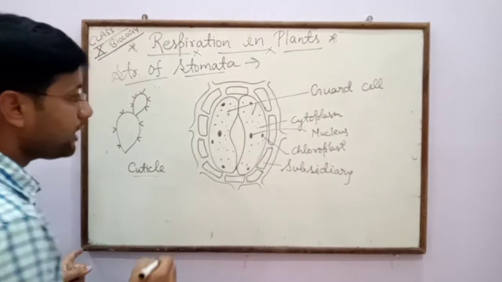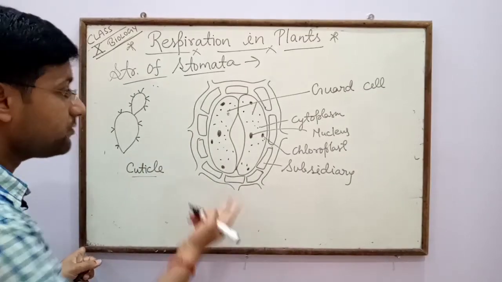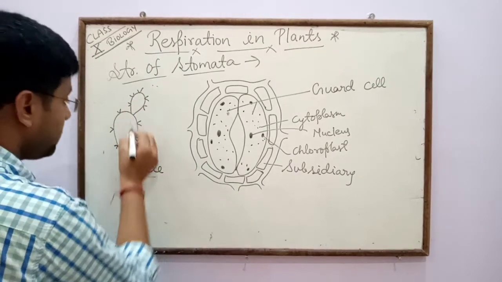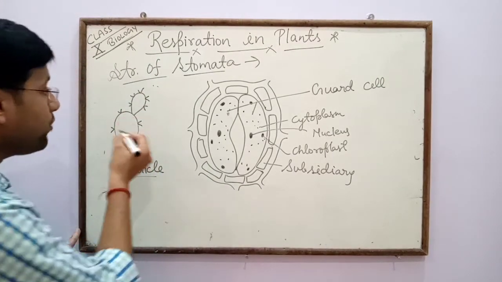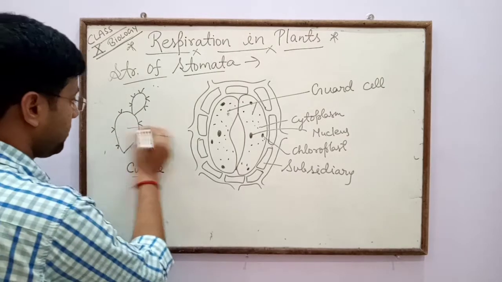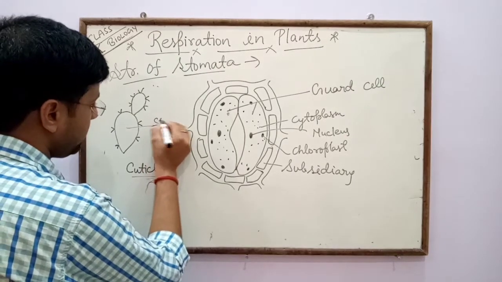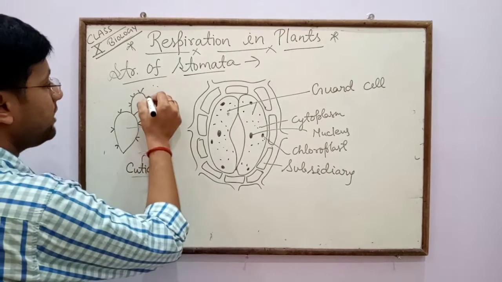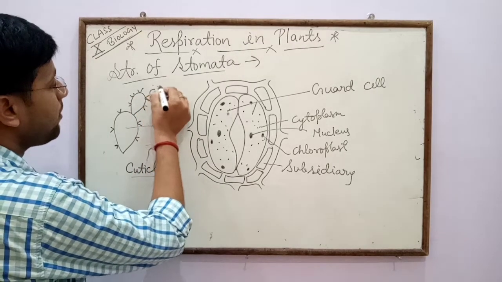So the cuticle helps prevent the plant from transpiration, and this structure is a modified stem. This is not a leaf, this is a modified stem, and its leaves are modified in the form of spines.